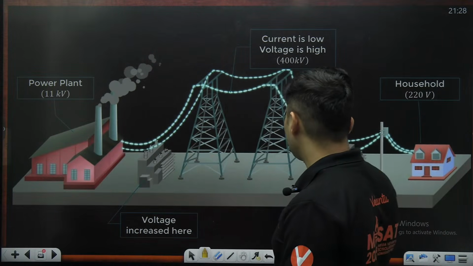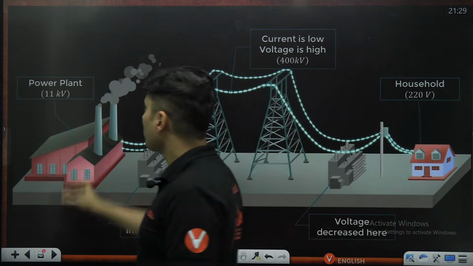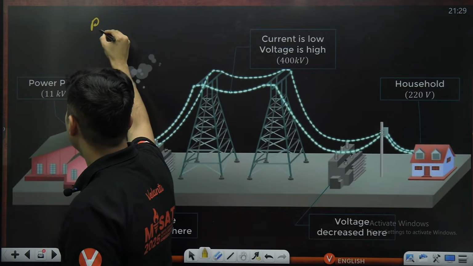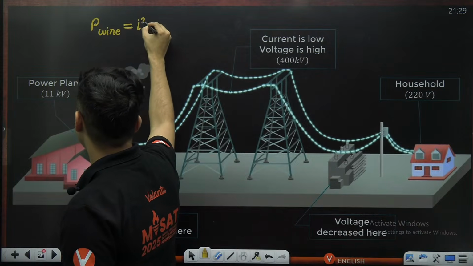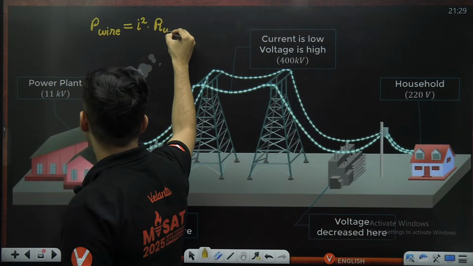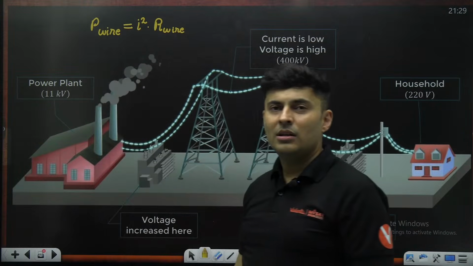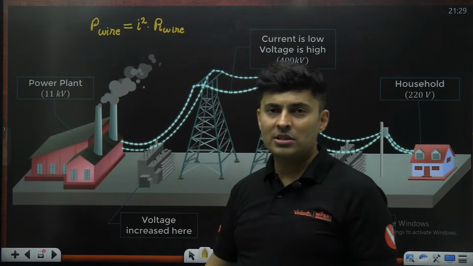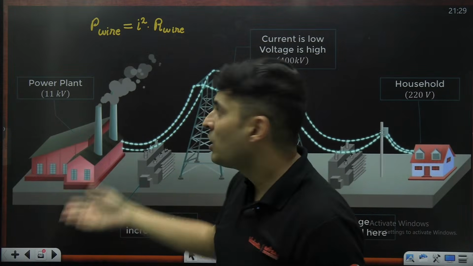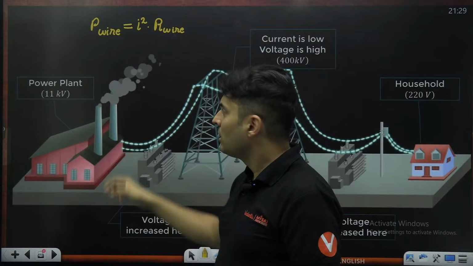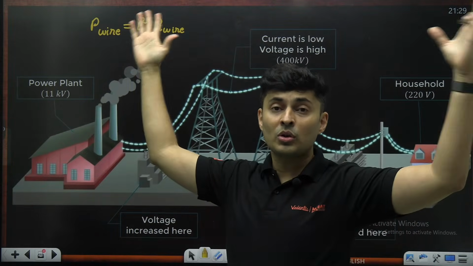So what happens because of that? If current is passing through that wire, the power loss in that wire will be I squared times the resistance of that wire. So think about it. The power plant is generating thousands and thousands of watts of energy, and the current is very large, because obviously it has to go to so many houses.